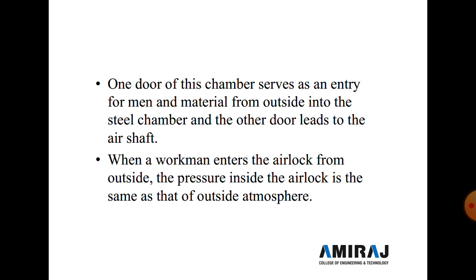When a workman enters the airlock from the outside, the pressure inside the airlock is the same as that of the outside atmosphere. Thereafter, the outside door is closed and the pressure inside the airlock is raised slowly, until the pressure inside the airlock becomes equal to the pressure in the caisson.